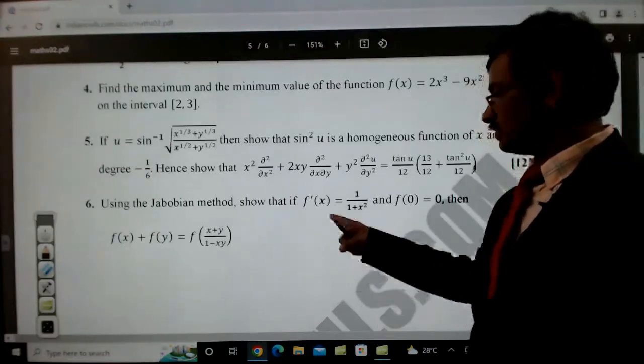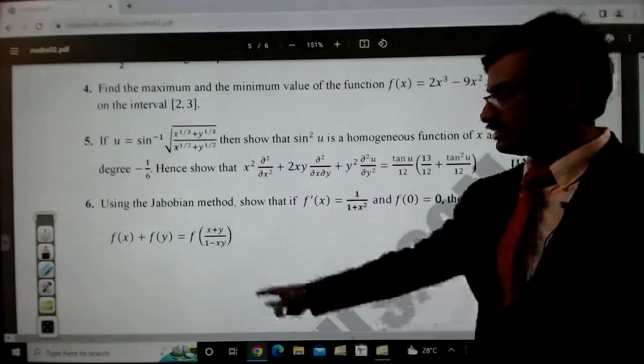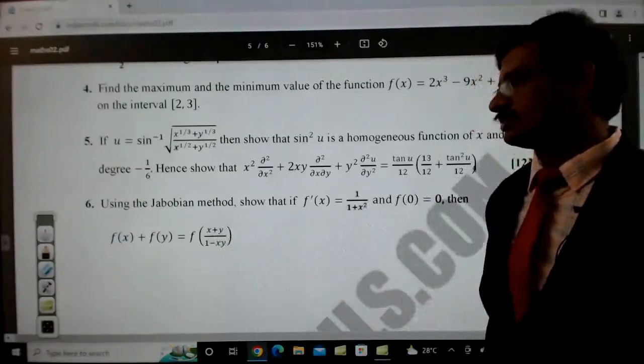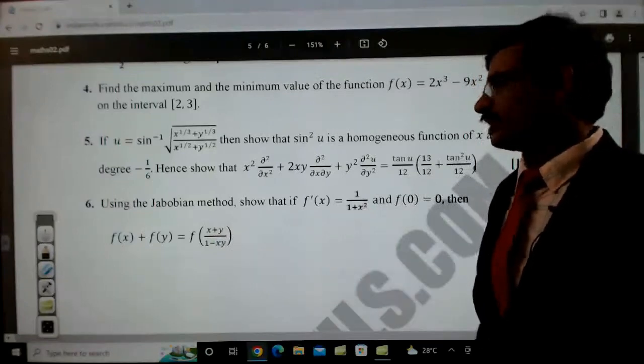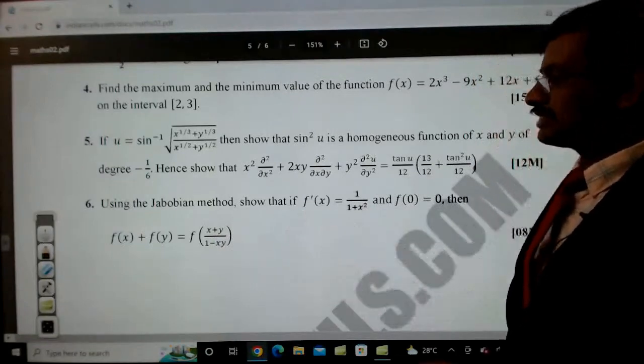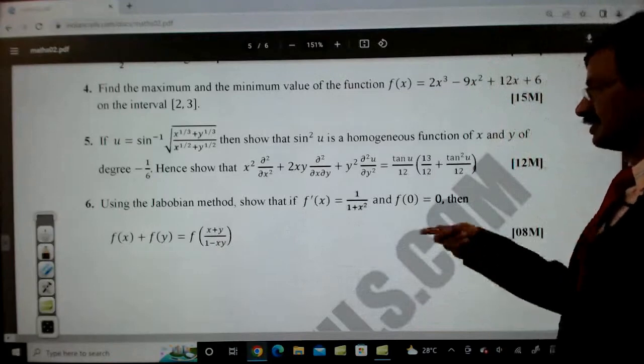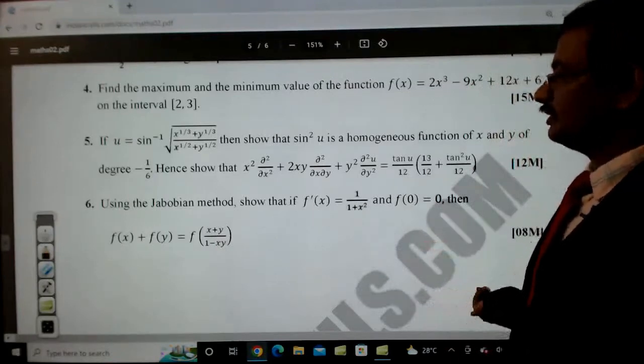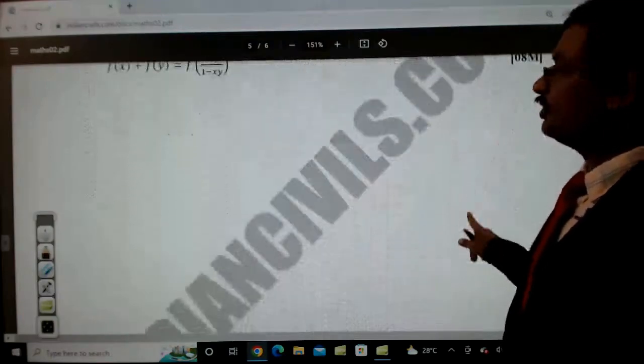So you can notice that this is a tan inverse x function, and tan x plus tan y divided by 1 minus tan x into tan y is equal to tan of x plus y, where f of x plus y is equal to f of x plus f of y, right? So this is actually a special kind of function, which we will be discussing. And these are all the questions.